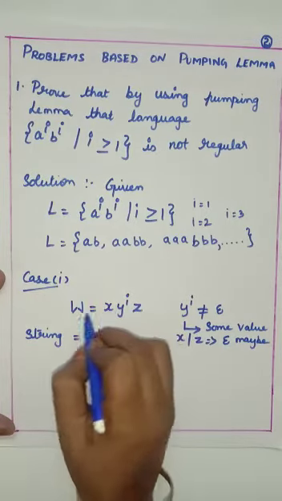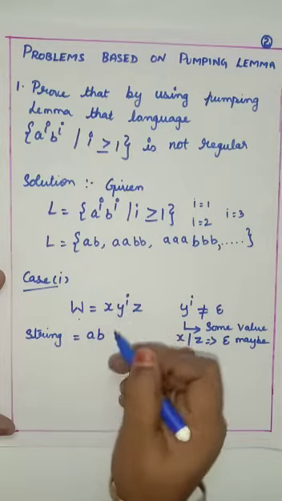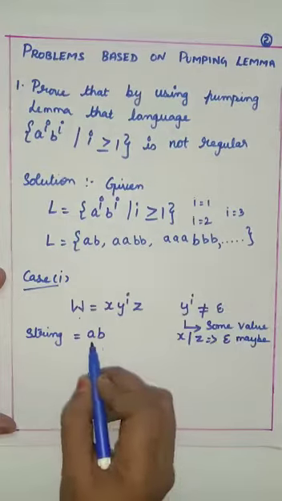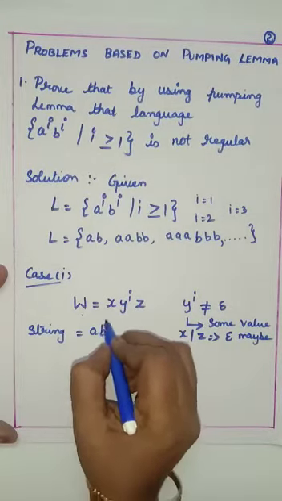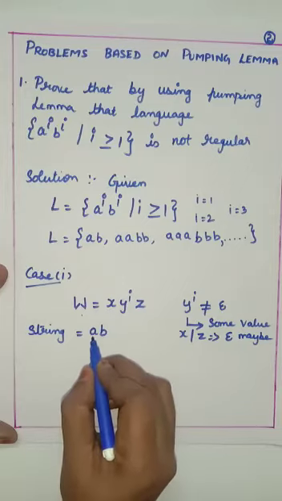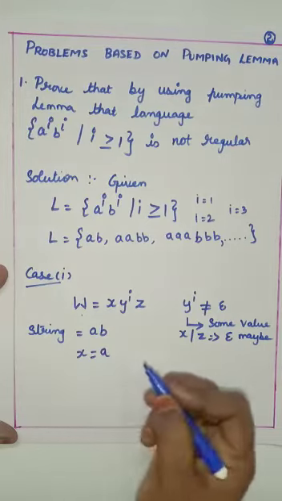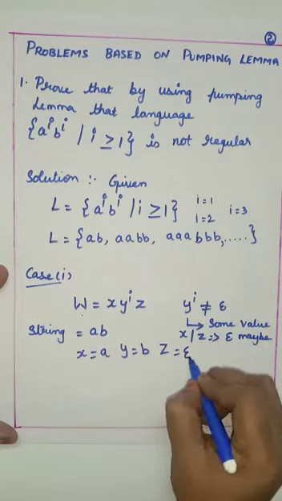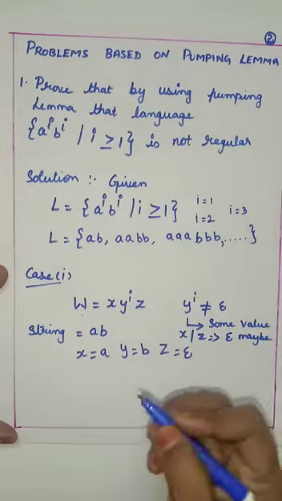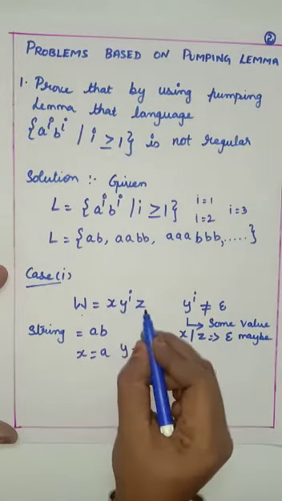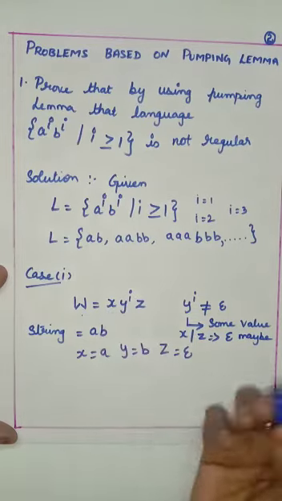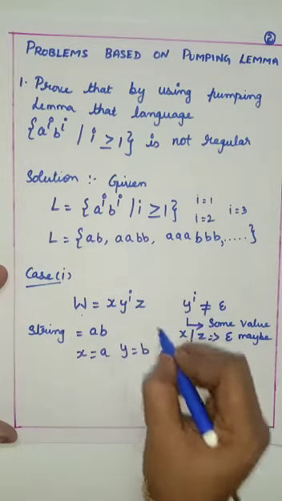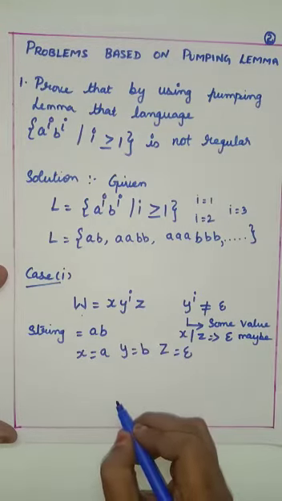So that string W I am splitting into 3 parts. The first string I am considering here is AB. I am going to split the string into 3 parts. A is going to be the x value, x is equal to a, y is equal to b, and I am going to take z as epsilon. Or else you may take it like this also: y as a, z as b, and x as epsilon. But here I am considering x as a, y as b, and z as epsilon.